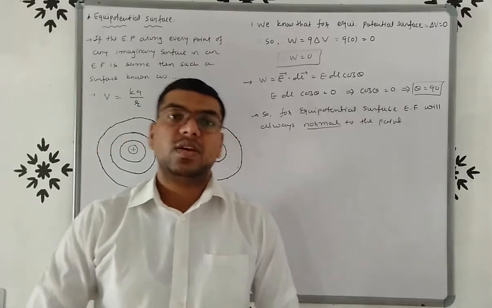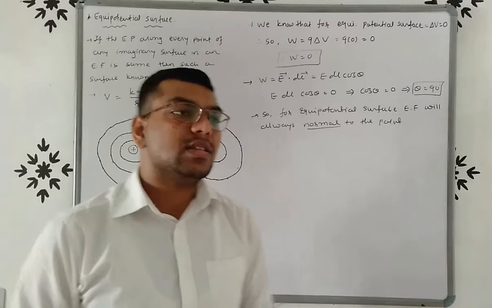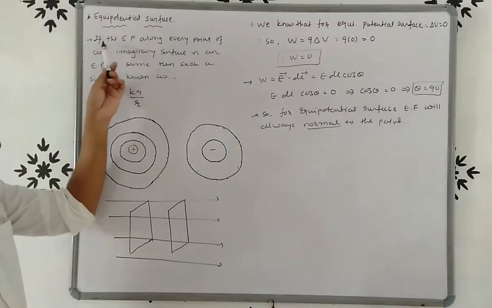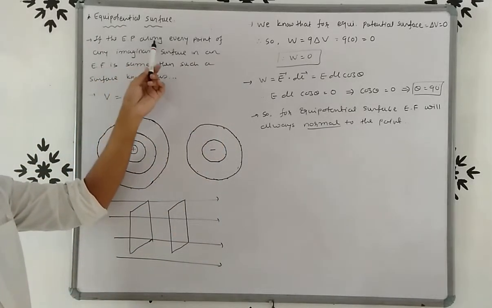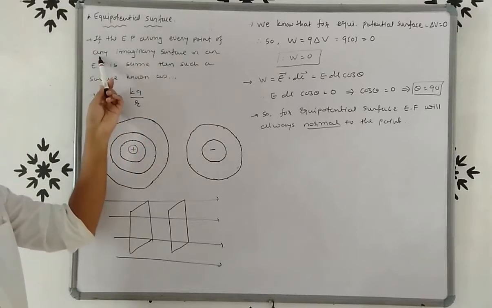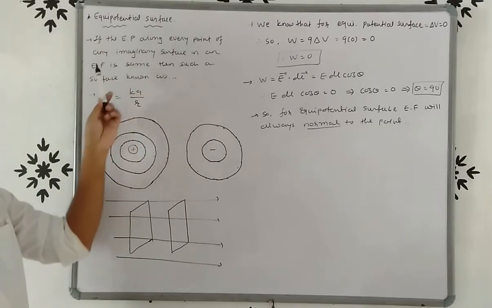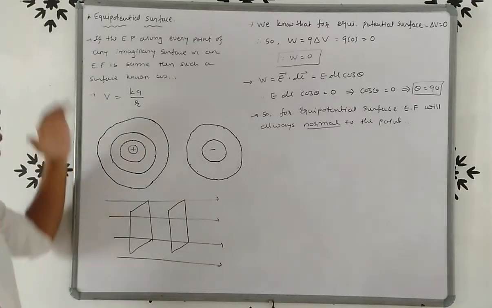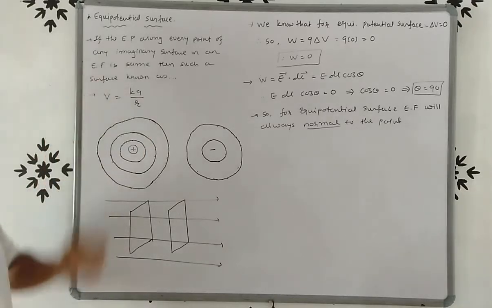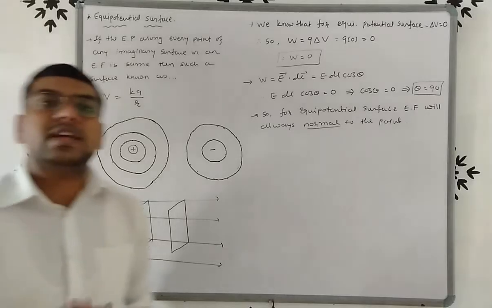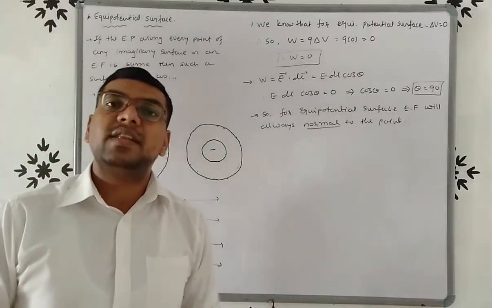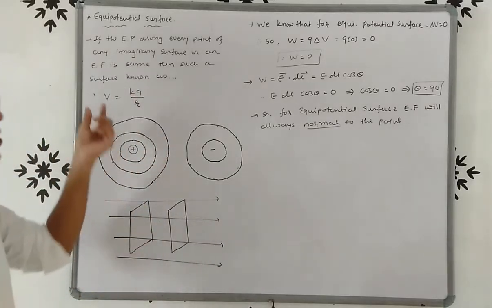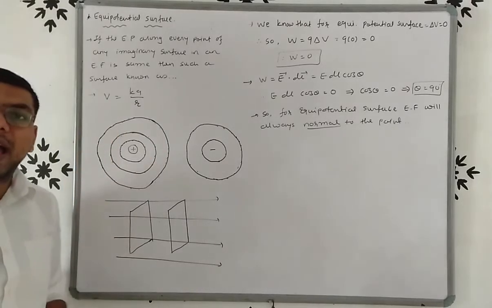Once again friends, what is an equipotential surface? If the electric potential along every point of any imaginary surface in an electric field is the same, such a surface is known as an equipotential surface. For an equipotential surface, potential will always remain the same, right? So V is equal to KQ by R.